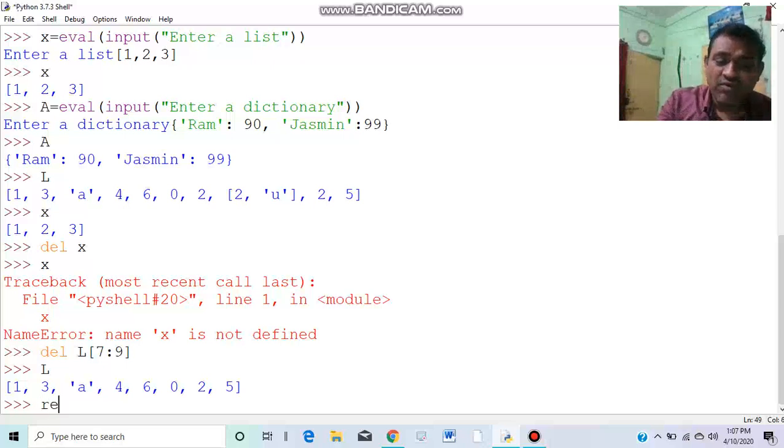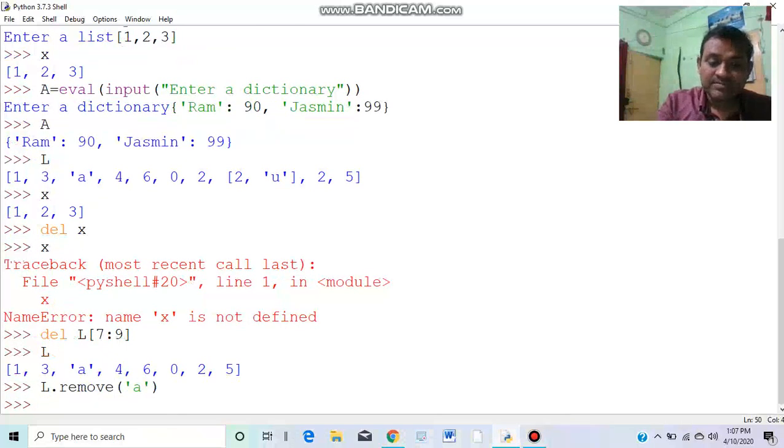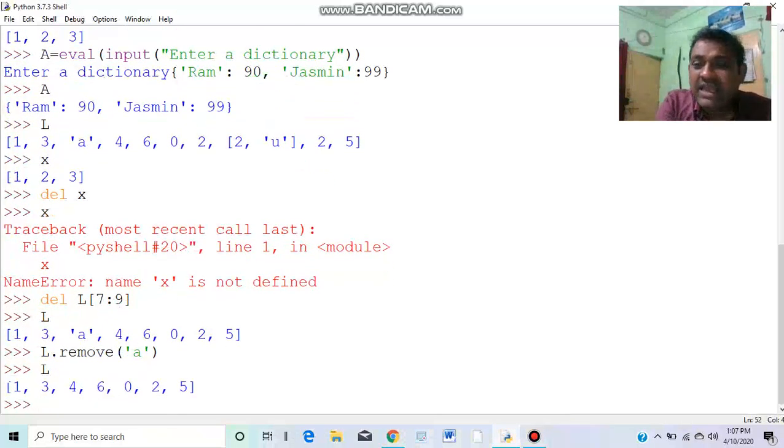Suppose I am writing here remove A. Remove is a function, so it would be written like this: remove A. Now the content of L is this: the value A has been removed. With remove we are not using an index, with remove we are using the value. So the next function is pop.